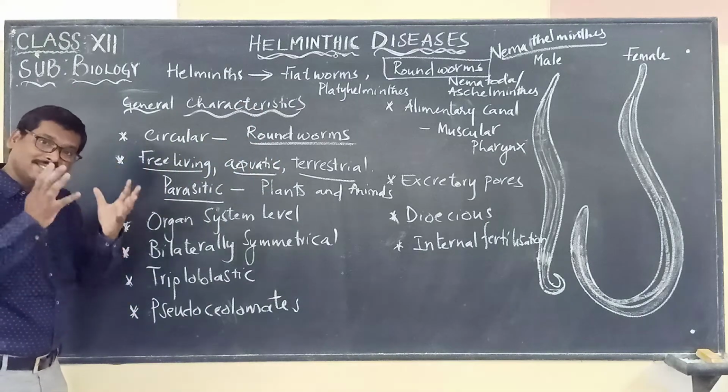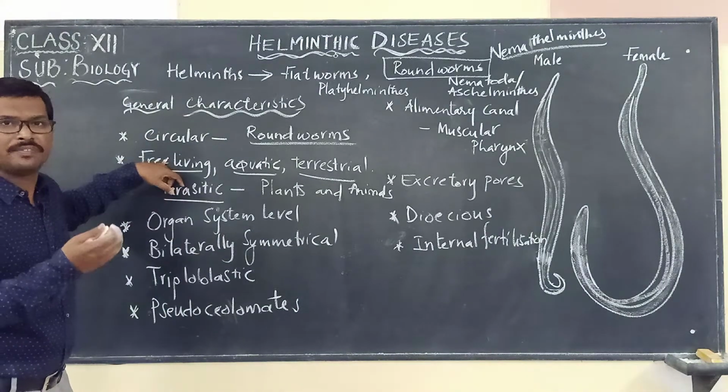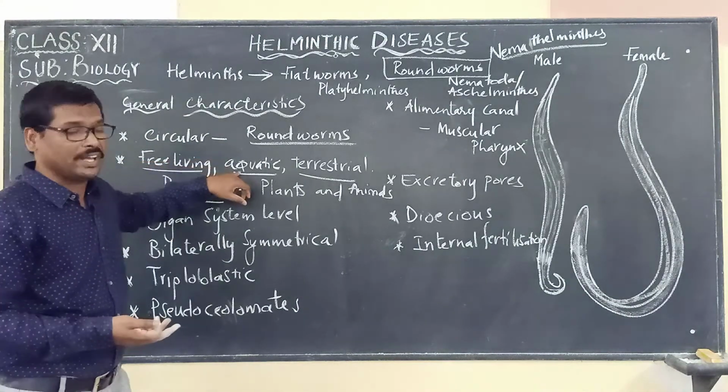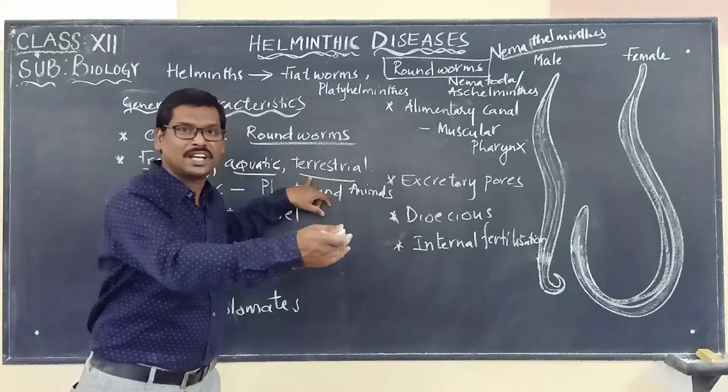Roundworms are free living, found everywhere. Aquatic, they are present even in the water. Terrestrial, they are present on the land.